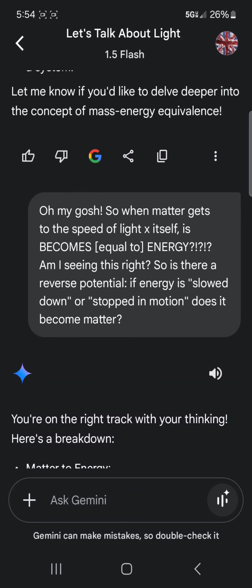Oh my gosh. So when matter gets to the speed of light times itself, it becomes equal to energy or becomes energy. Am I seeing this right? So is there a reverse potential? If energy is slowed down or stopped in motion, does it become matter?